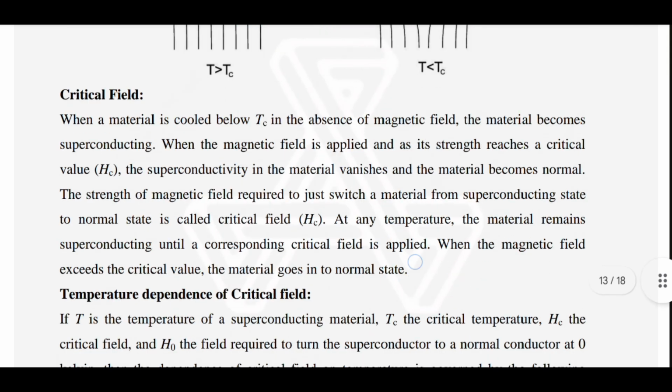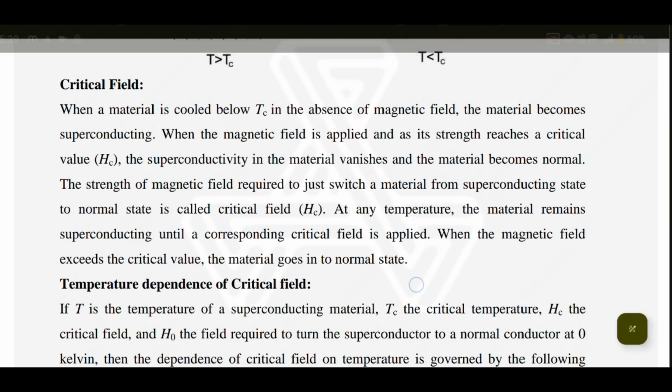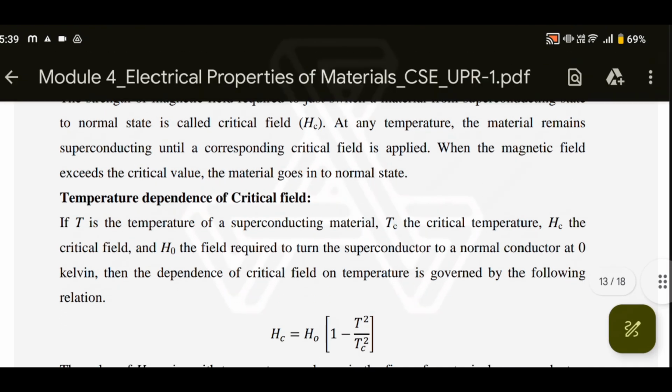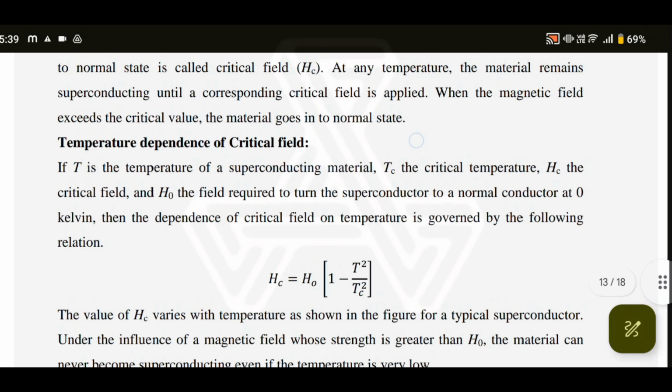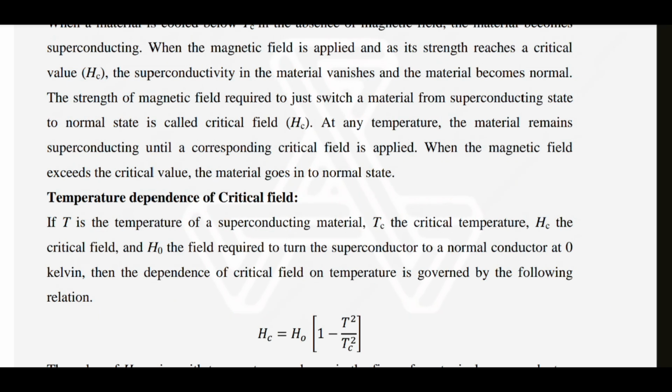What is the critical field? When a material is cooled below the critical temperature, in the absence of a magnetic field, the material becomes superconducting. When a magnetic field is applied and its strength reaches a critical value Hc, the superconductivity in the material vanishes and the material becomes normal.